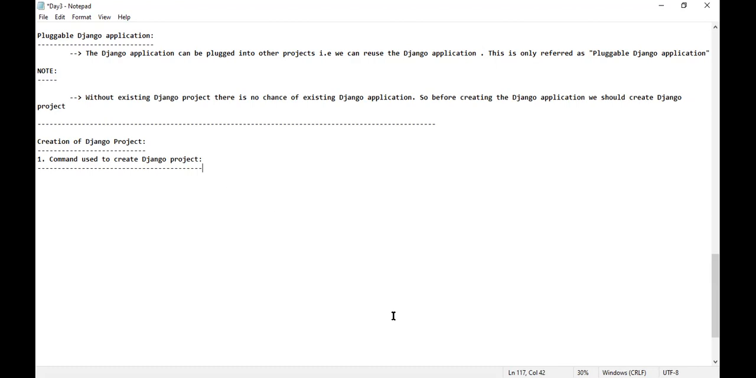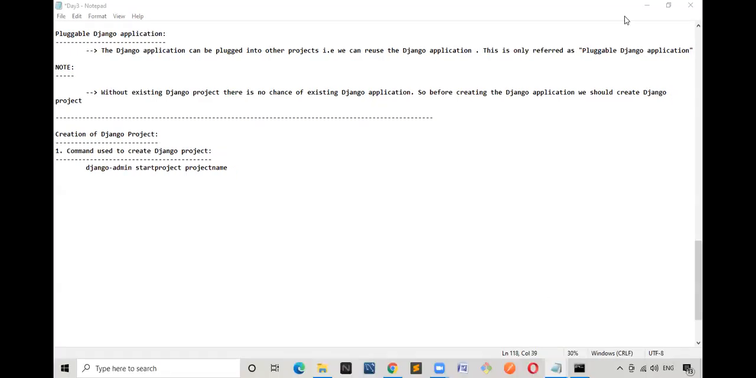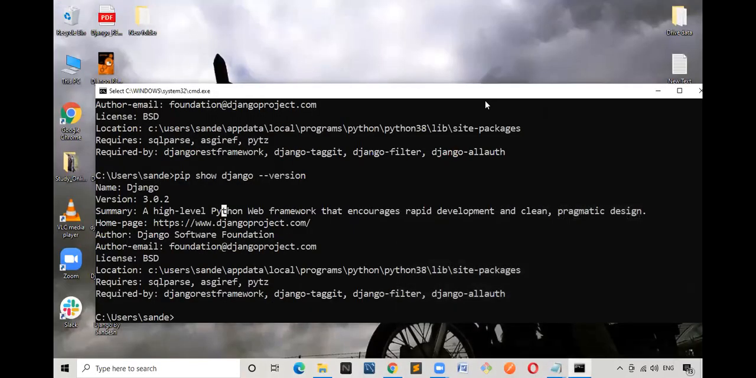Observe properly. This is the command that is used to create the project: django-admin startproject, space, the project name. Is that clear? django-admin startproject, space, the project name, whatever you want to create. For example, see here, I'll just share you this complete screen. I hope the complete screen is visible for everyone. Is the screen visible for everyone?